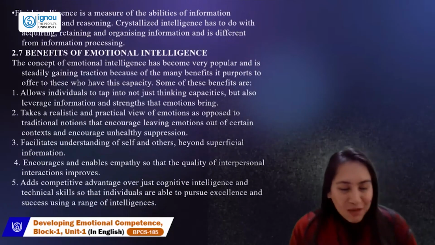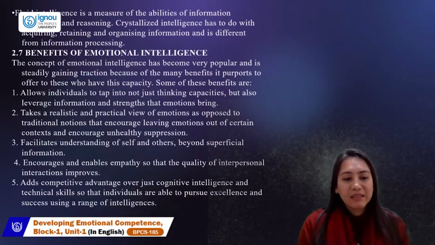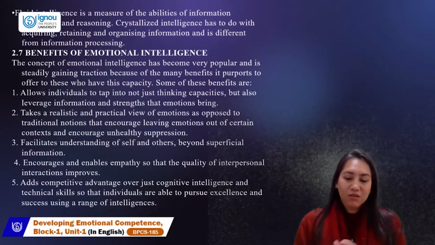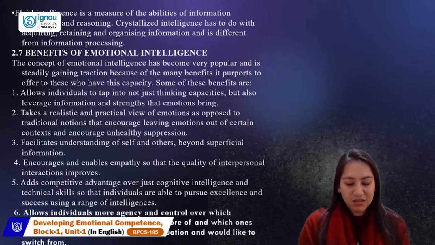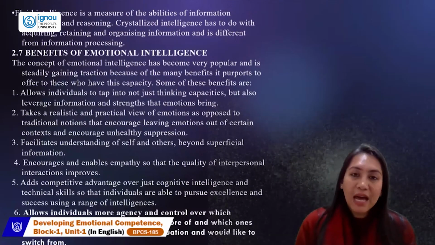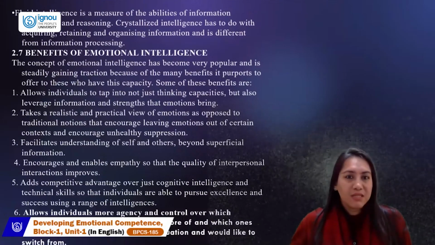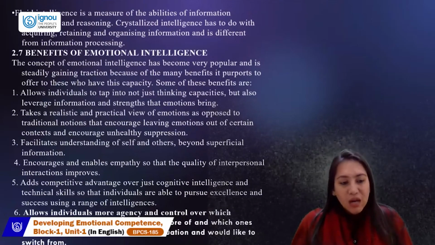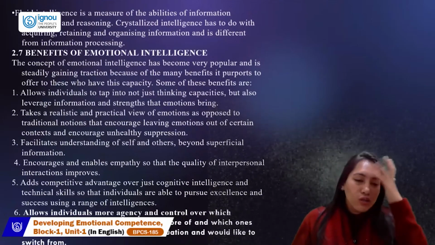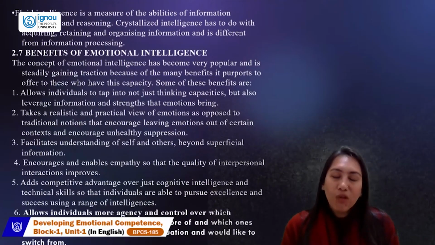You need to know being only intelligent is just thinking, reasoning, problem solving, technical logic and memory. But being able to pursue excellence will be, when we graft in emotional intelligence, when we are able to graft in decision making using our emotion, having a realistic view, having a prominent view of both the worlds at the same time. So we need to know emotional intelligence allows not only control over emotions but also more agency. All your senses work together. You experience a bigger picture of the world and of a given situation.